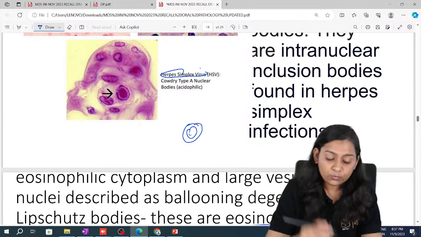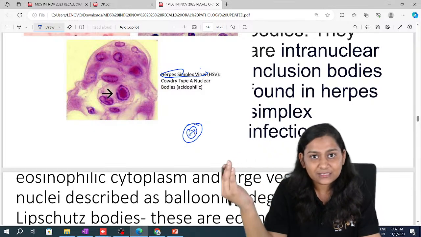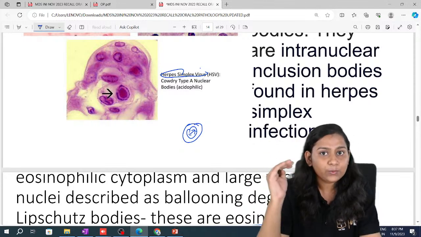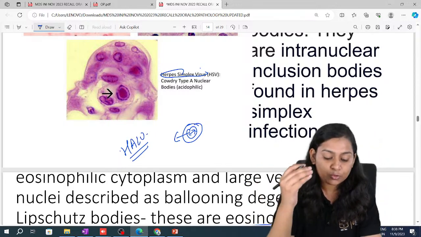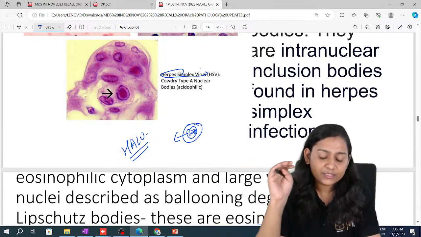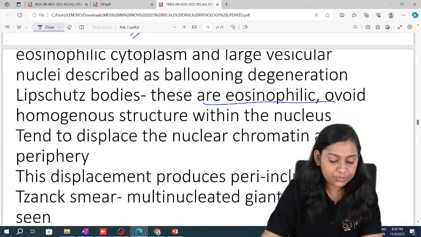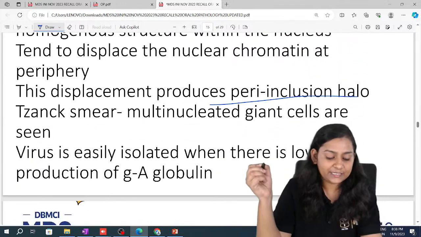What they will do is displace the nucleolus, and the space will be seen as a perinuclear halo. A halo-like space will be seen because of the pushing of the nucleolus within the nucleus. So these are Lipschitz bodies. Displacement produces a peri-inclusion halo.